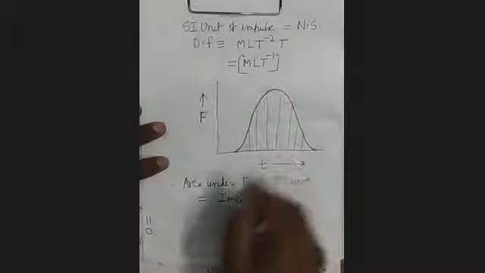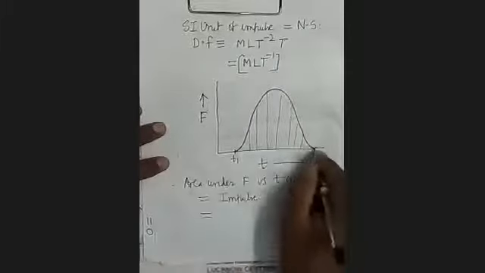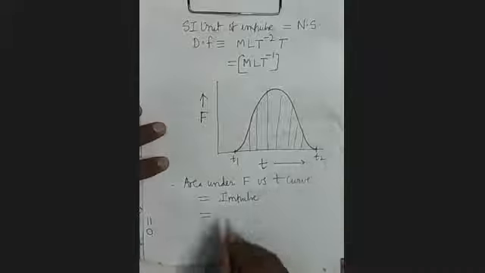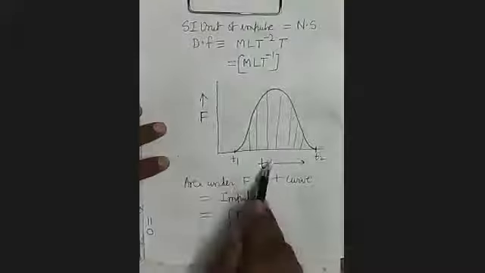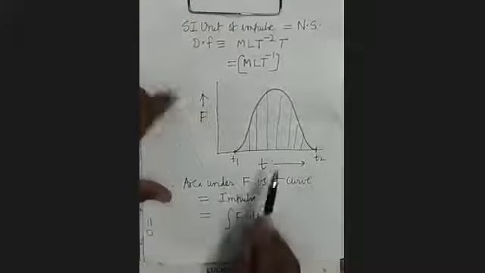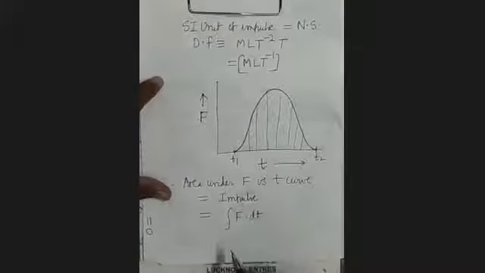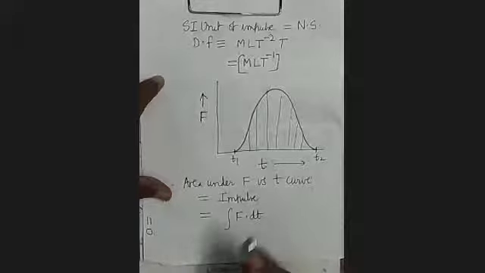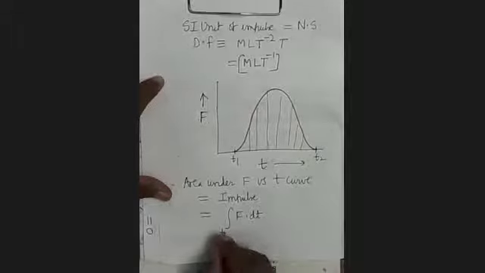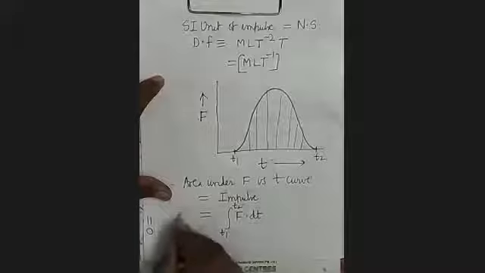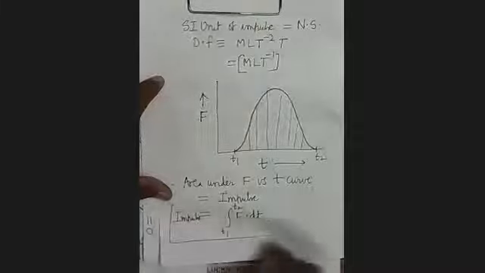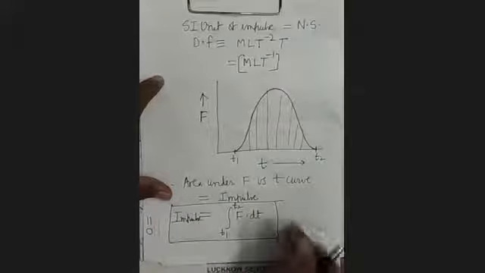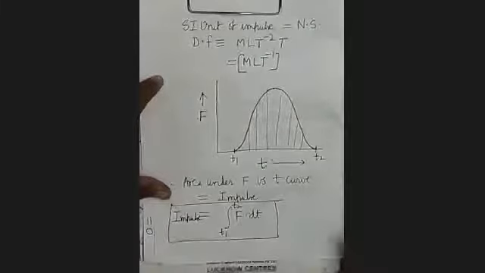Now, how will you calculate it if you take this time as T1 and this as T2? So we can integrate, integral F dt. How can you find this area? Integral y dx. So what is y here? F. What is x here? T. So integral F dt, and from where to where? It will be from T1 to T2. So this way also we can calculate the impulse. It's clear. There are some examples given in your book that you can see.